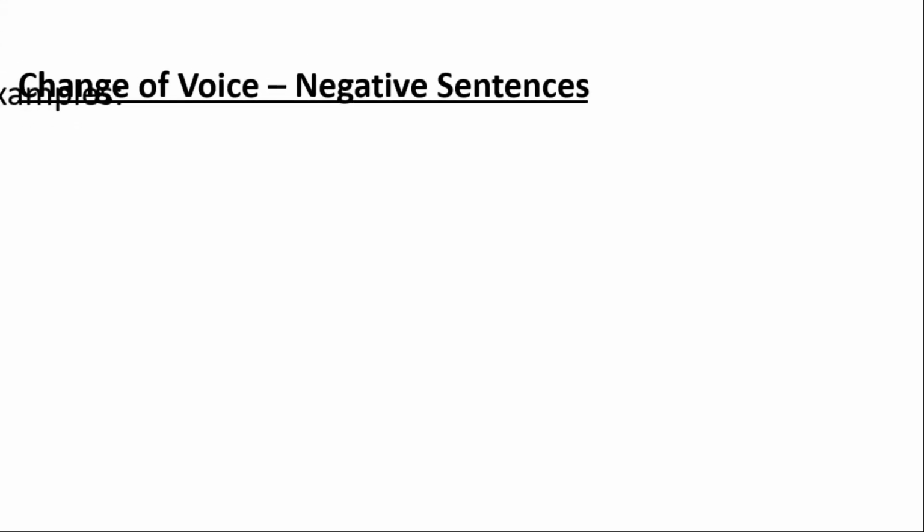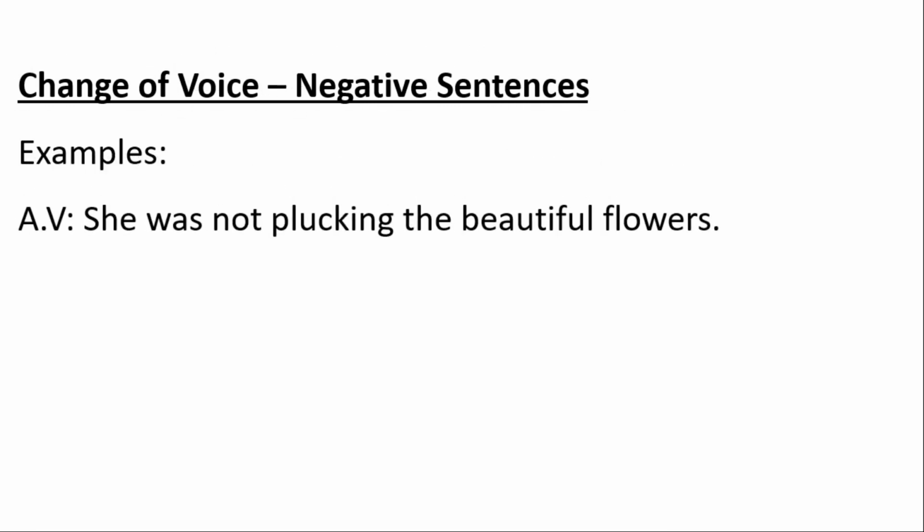Now we have to observe some examples of negative sentences. First, active voice. In negative sentence, she was not plucking the beautiful flowers. So students, we have to find out the object. First of all, the question arises, what was she not plucking? Yes, the beautiful flowers. The object or the answer of this question is the beautiful flowers.